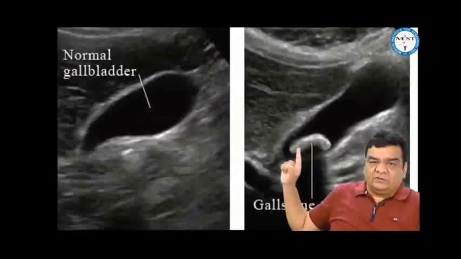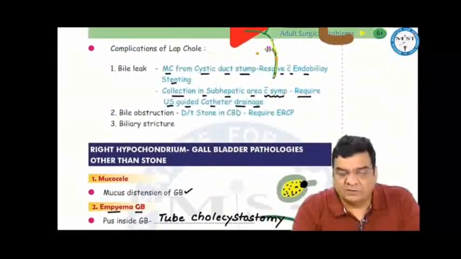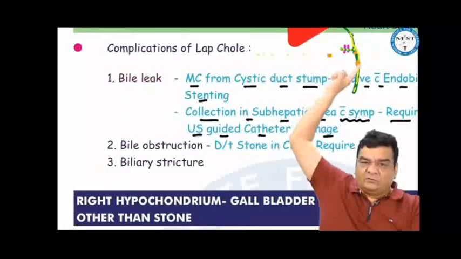You can see there's a stone here which is white, that is hyperechoic, and this is the posterior black shadow or the post-acoustic shadow. Sometimes there can be complications of laparoscopic cholecystectomy. For example, there may be a bile leak from the cystic duct stump. There may be obstruction in the flow of bile due to a stone slipping into the CBD, or there may be a stricture developing in the bile duct because of healing by fibrosis.